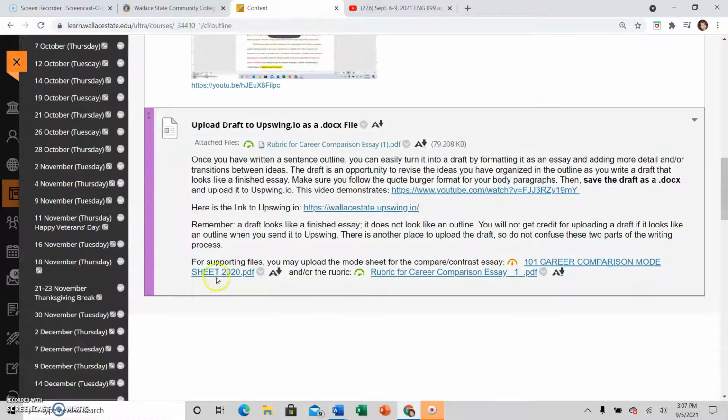You can upload this PDF of the career comparison mode sheet or the rubric for the career comparison essay, or both. And make sure the Upswing tutors then know what you will be counted off for if you don't have those details.